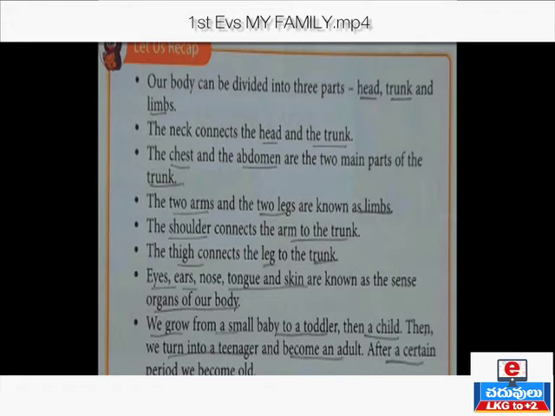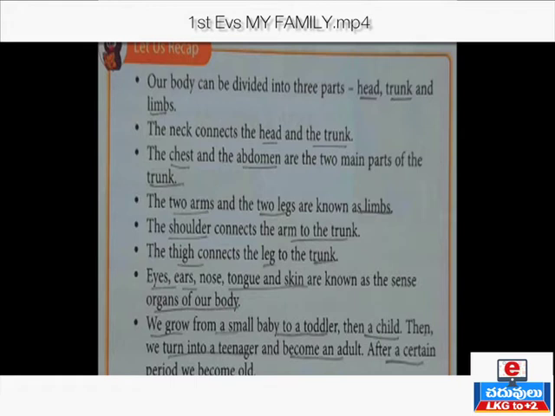Coming to the fifth point, which is about the shoulder. The shoulder connects the arm to the trunk. Which part connects the arm to the trunk? The shoulder. Coming to the sixth point, about the thigh. The thigh connects the leg to the trunk. Which part connects the leg to the trunk? The thigh.